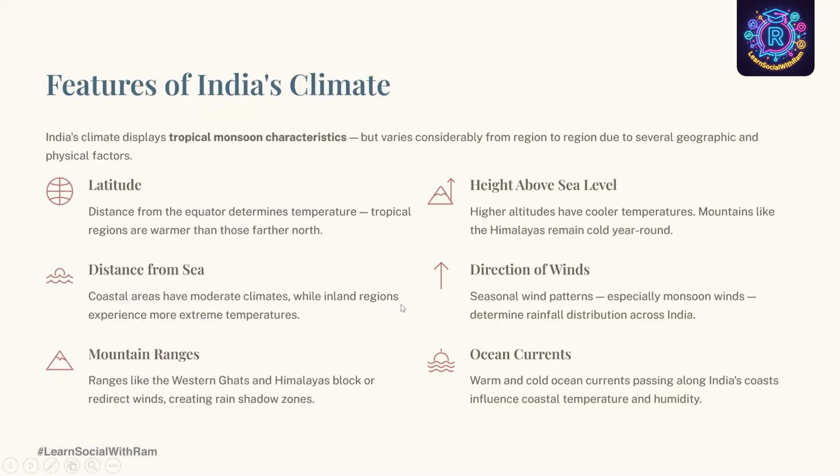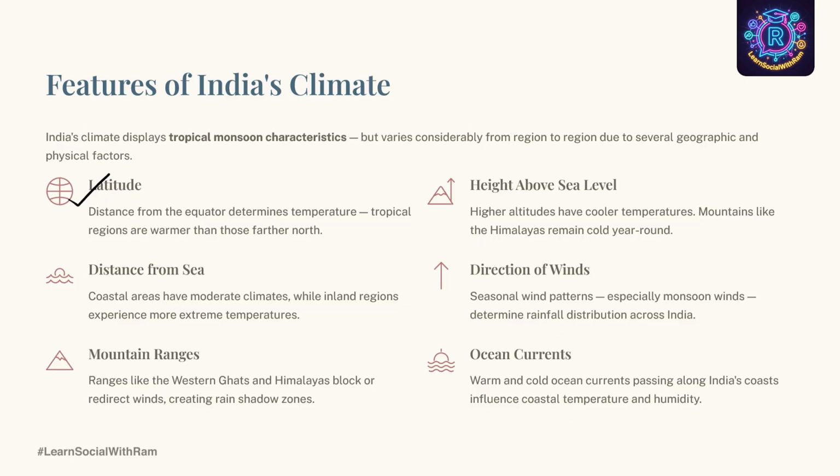Now, let us understand the various factors which are responsible for the change in India's climate. India's climate is not the same everywhere. Agree? The reason is that several factors influence climate. Let us try to understand them one by one, starting with latitude. So, what is latitude? Places near the equator are hotter, and southern India is closer to the equator, so it remains warmer. The distance from the equator determines the temperature. The tropical regions are warmer than those farther north. So, this is the first factor responsible for the change in climate.